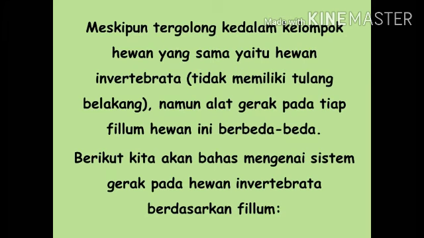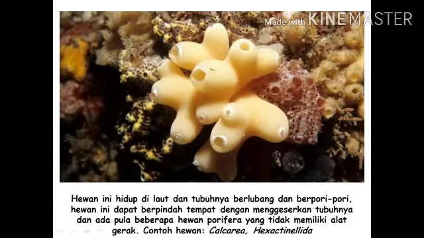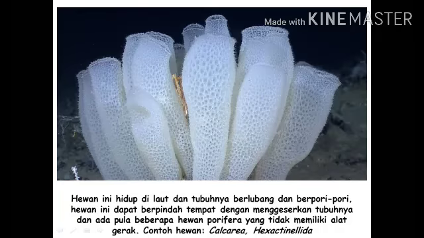The means of movement for each animal phylum are different. The first is phylum Porifera. These animals live in the sea and their bodies are hollow and porous. These animals can move by shifting their bodies, and there are also some sponges that do not have a movement organ. Examples of animals: Calcarea and Hexactinellida.